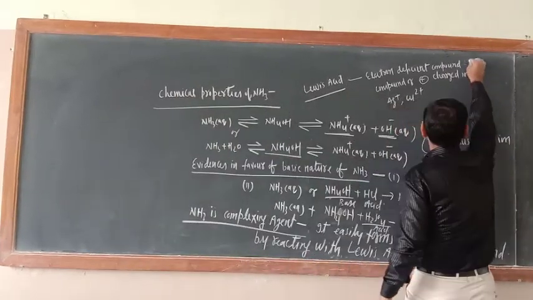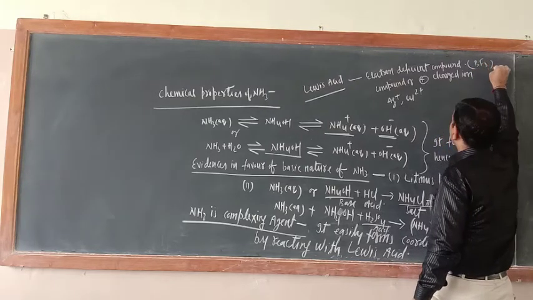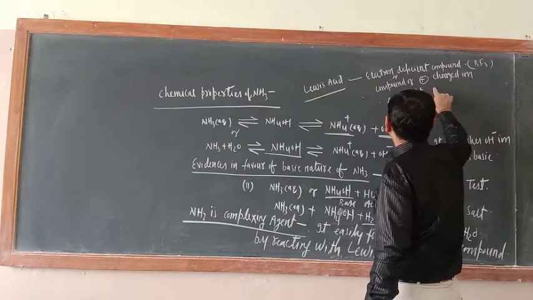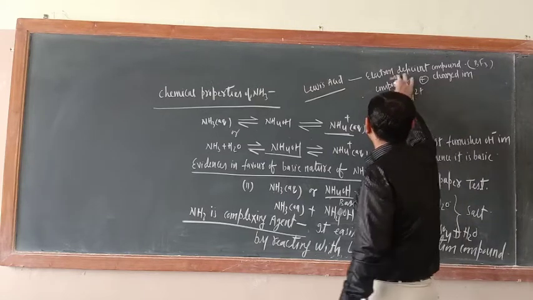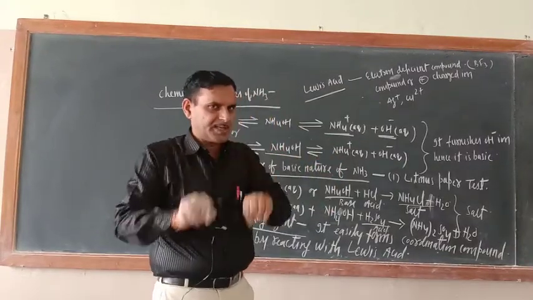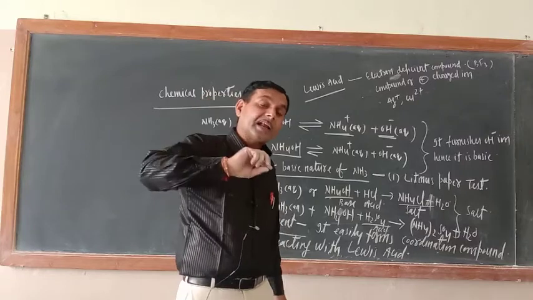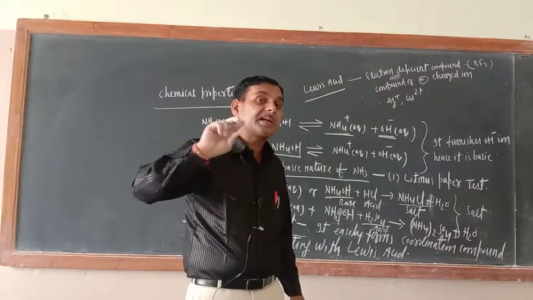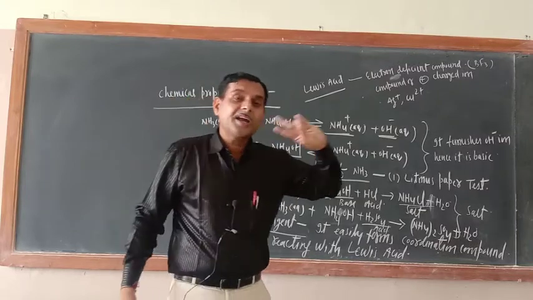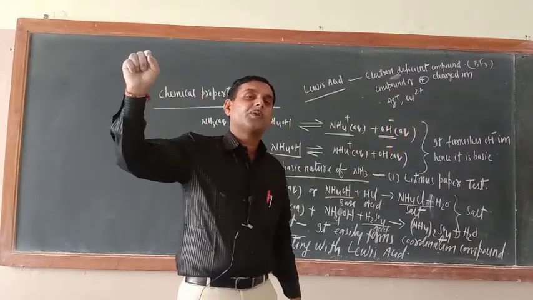What are electron deficient compounds? Here I wrote, BF3 is an electron deficient compound or not? Or Lewis acids are positively charged ions also. So there are two categories. Just see, Lewis base: electron rich compound like ammonia, or negatively charged ion like Cl negative, SO4 negative.